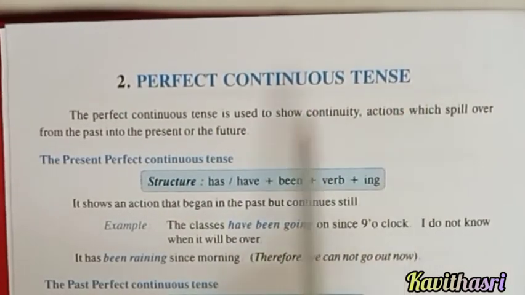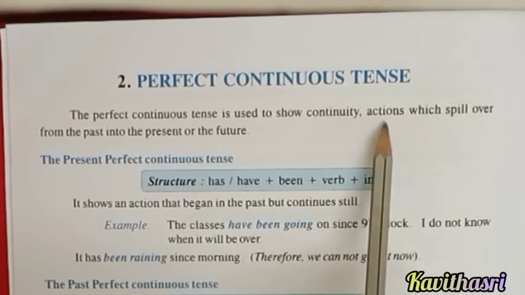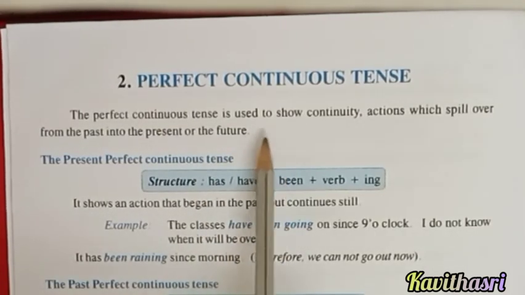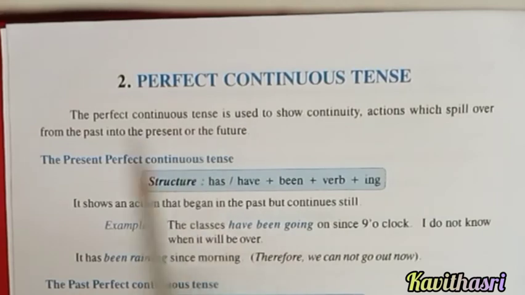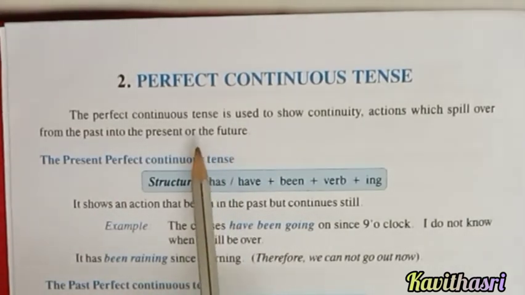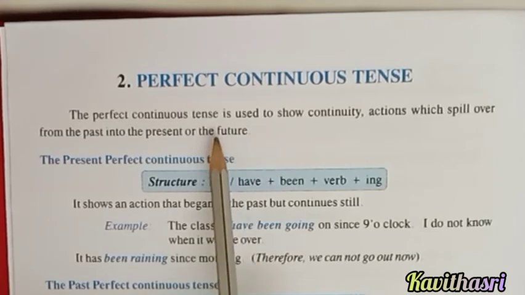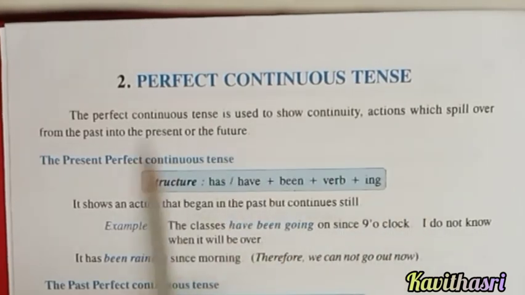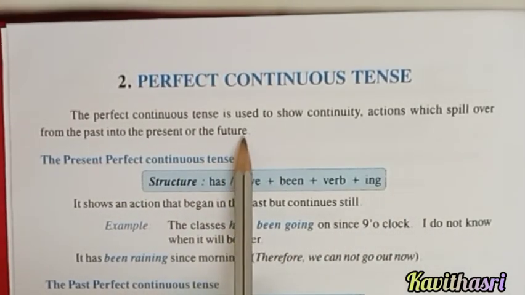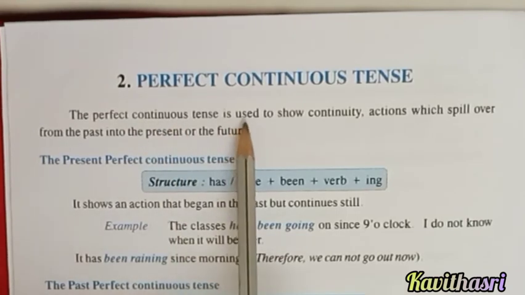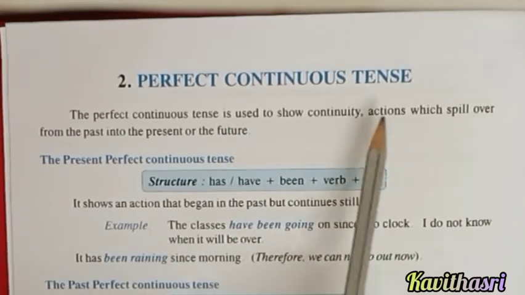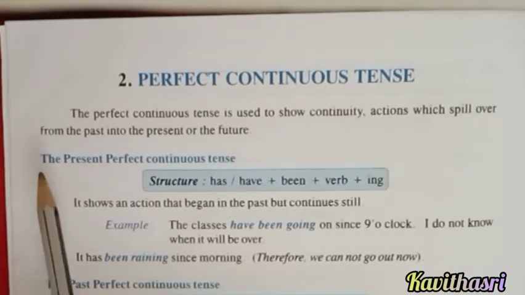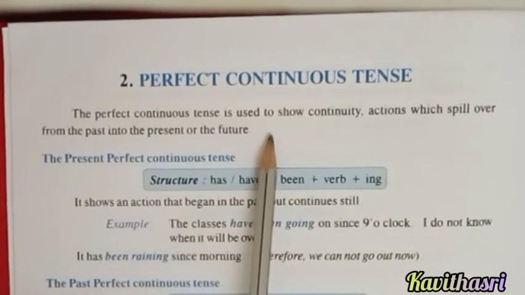Perfect continuous tense shows the continuity of an action which spills over from the past into the present or the future. So the continuity is taken from the past. In simple terms, it is an action that has happened already, and the continuity of the past is still continuing in the present or the future.